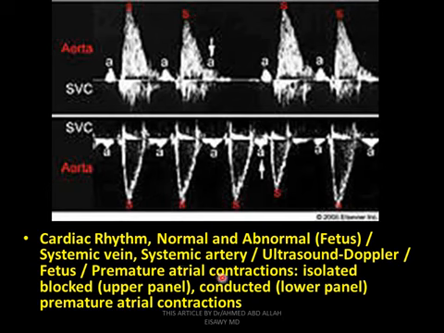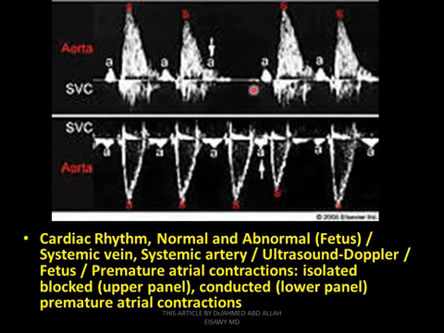premature atrial contraction, isolated blocked in the upper panel, conducted in the lower panel. As we see, this is the atrium, this is premature atrial contraction. This is the aorta and this is the superior vena cava. Also this is the aorta, this is a pulsed wave Doppler, not continuous wave, not M-mode. This is the aorta, this the superior vena cava, this is the atrial impulse, this is premature atrial contraction.